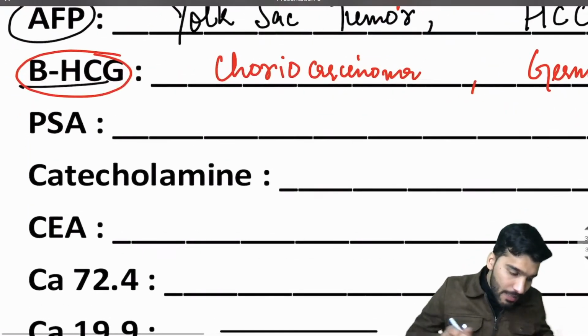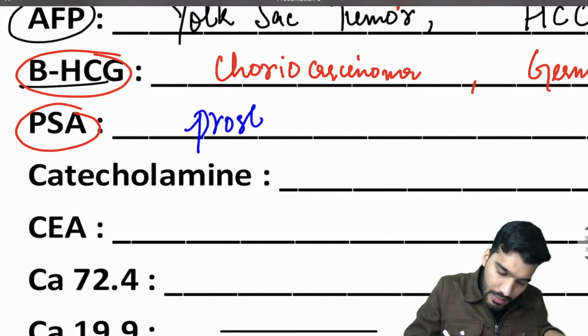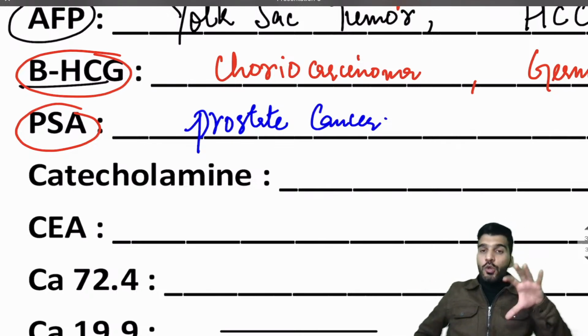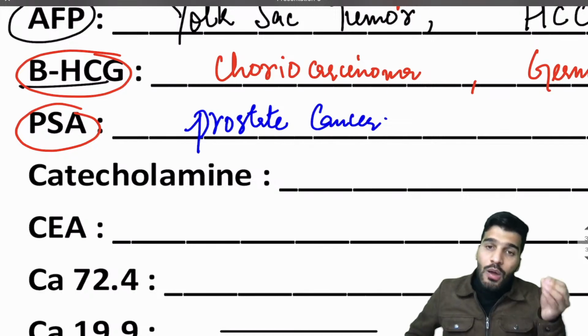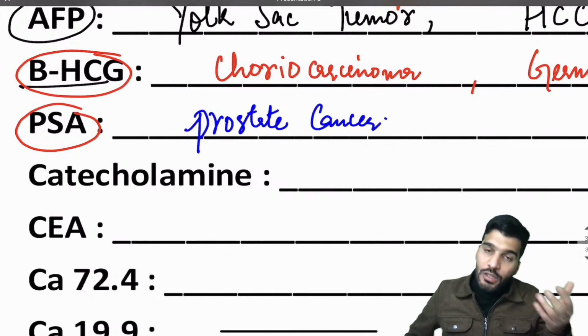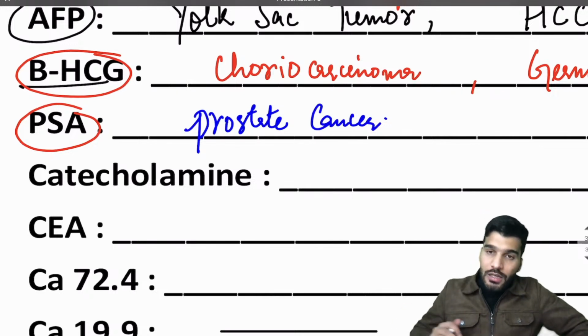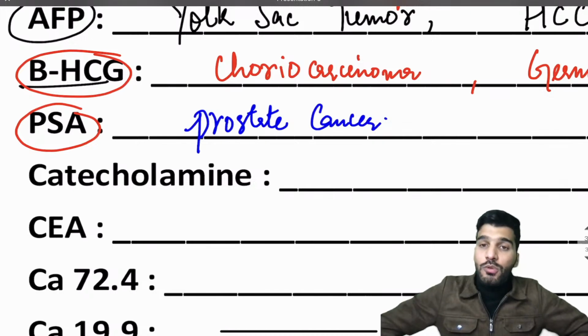Next is going to be PSA. You already know, PSA is with prostate cancer. Let's integrate a bit about the prostate, which has been asked multiple times. That's going to be benign prostate hyperplasia. An old man will come with difficulty in urinating, and there is also post-void residual urine. So what has happened? There's an increase in the cells of the prostate, benign prostate hyperplasia.